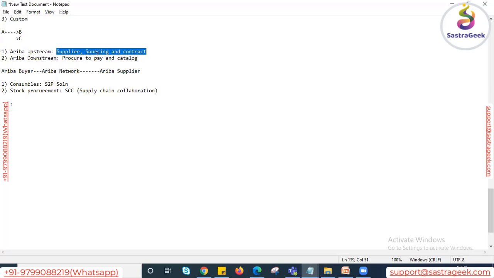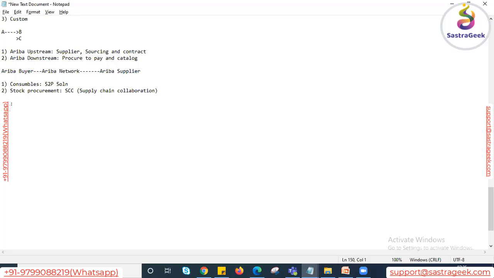We can take an example. Let's say our customer is happy with the R/3 system, but they are struggling with only the sourcing solution. So they can adopt only the sourcing solution, and obviously they will ask us to integrate this Ariba sourcing solution with the backend SAP system. Whenever they create a request for quotation in the SAP system, those requests for quotation should arrive in the sourcing module. So basically, this is a very important integration scenario itself.